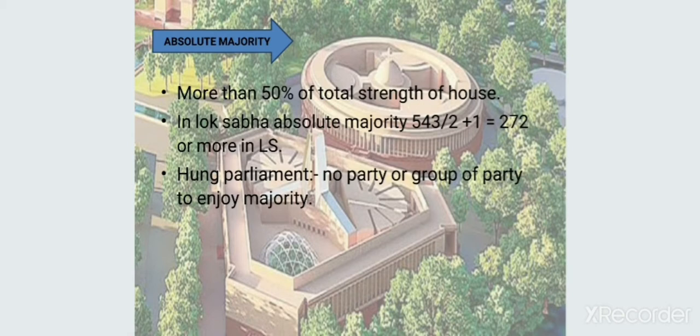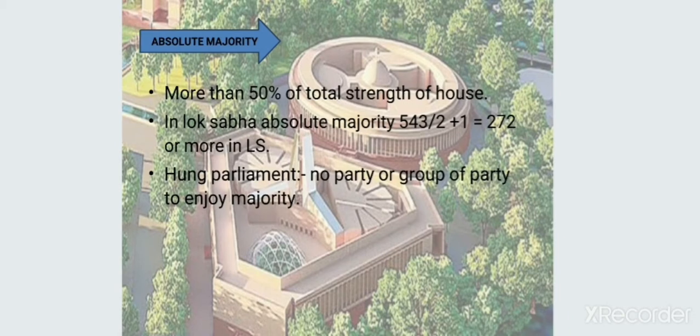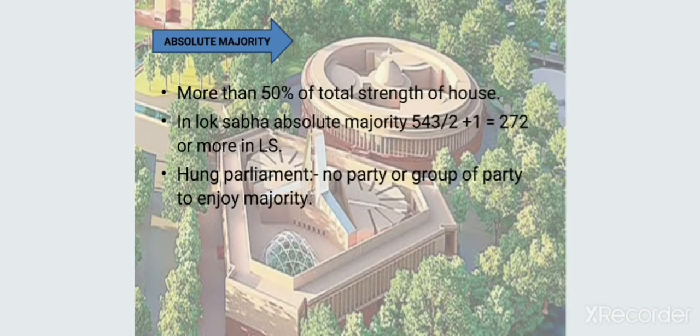As we know, to form a government, the party or group of parties, that is an alliance, needs to enjoy an absolute majority in Lok Sabha. What is a hung parliament? Hung parliament means no party or group of parties enjoys the majority in the Lok Sabha.